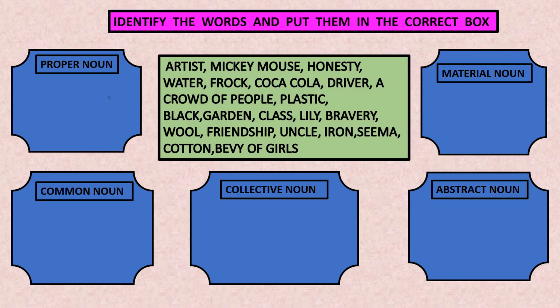Dear friends, hope till now you have understood the types of noun and can distinguish them. So in this box we have some nouns. You have to identify whether these nouns are common noun, proper noun, collective noun, abstract noun or material noun and put them in the right box. This is an activity for you. Complete the activity by yourself and share your answers in the comment box.